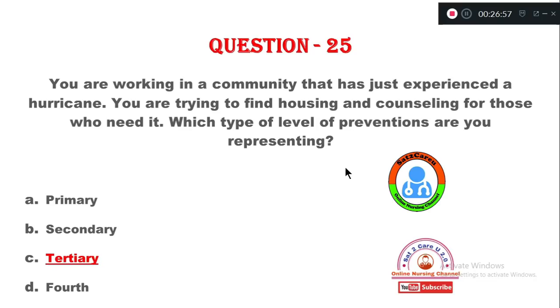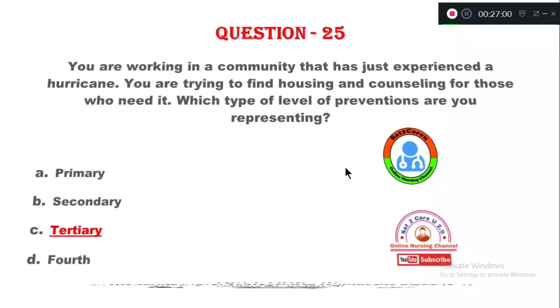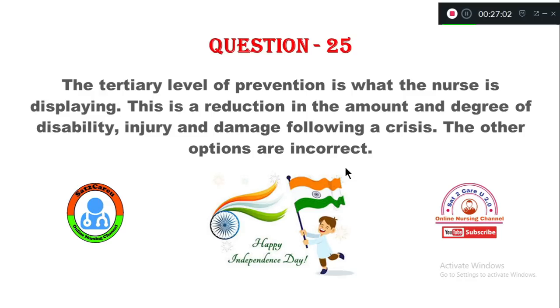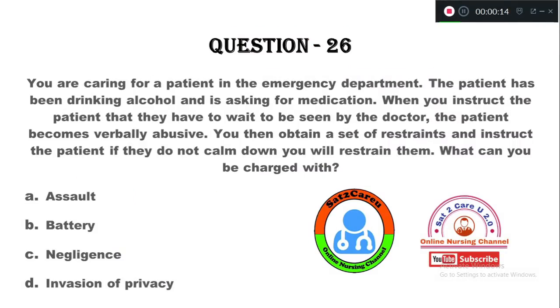Now let's see question number 26. The rationale I am skipping due to shortage of time. You are caring for a patient in the emergency department. The patient has been drinking alcohol and is asking for medication. When you instruct the patient that they have to wait to be seen by the doctor, the patient becomes verbally abusive. You then obtain a set of restraints and instruct the patient that if they do not calm down, you will restrain them. What can you be charged with?